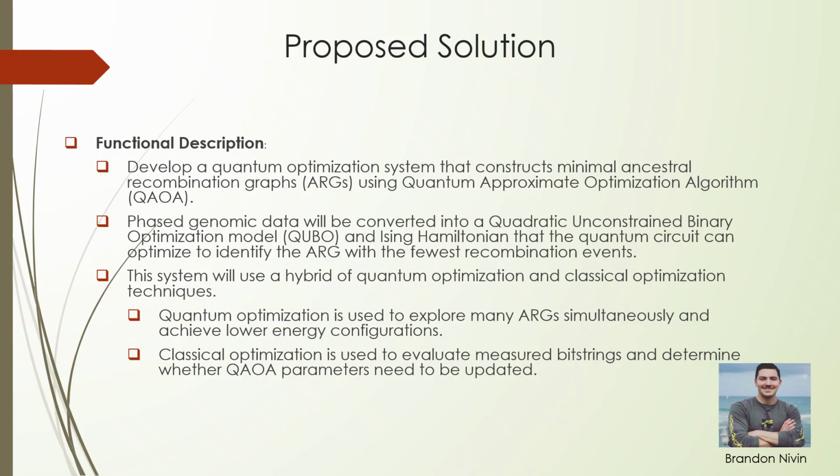The classical component evaluates the bit strings returned by the quantum circuit. It assesses whether the current QAOA parameters are guiding the algorithm toward a lower energy solution. Based on those evaluations, the classical optimizer updates the parameters before the next iteration. This iterative hybrid loop allows the system to converge towards the optimal ARG structure.